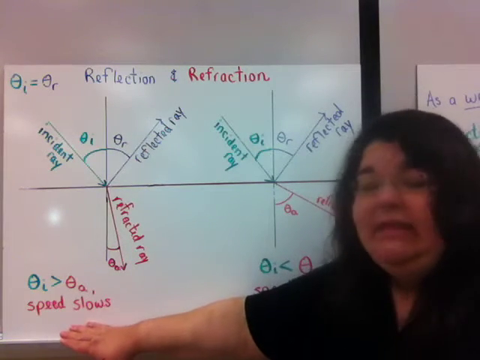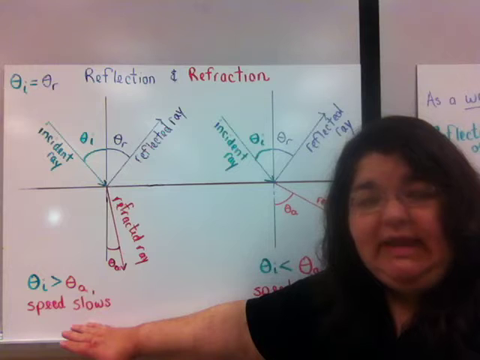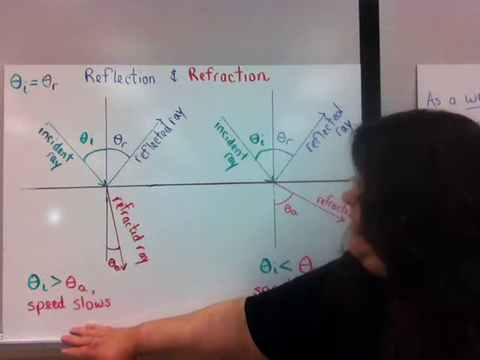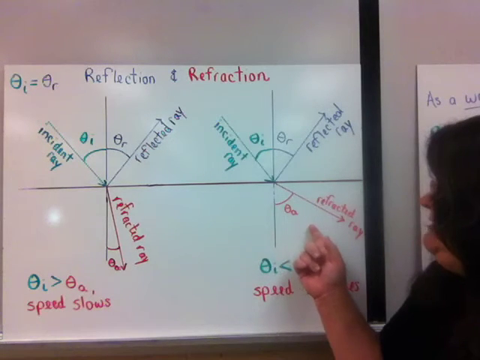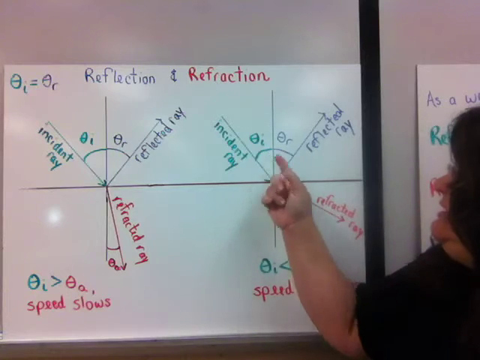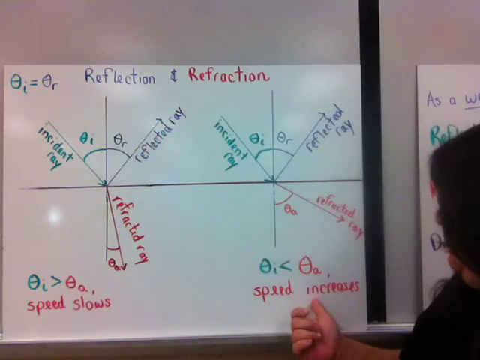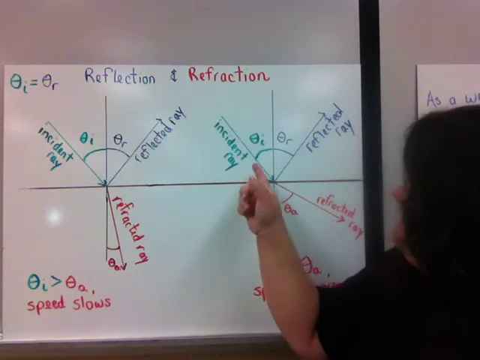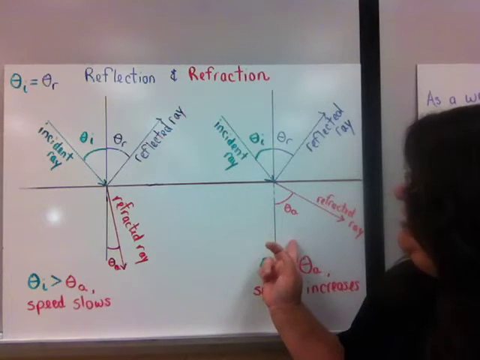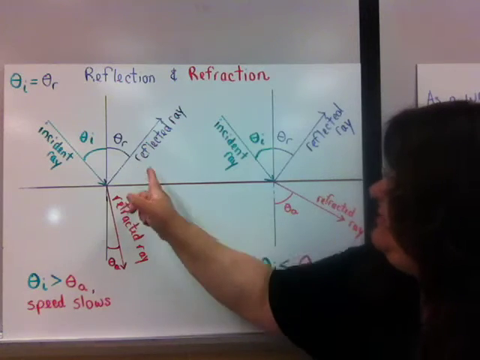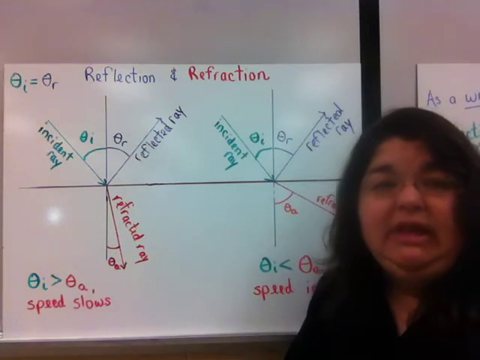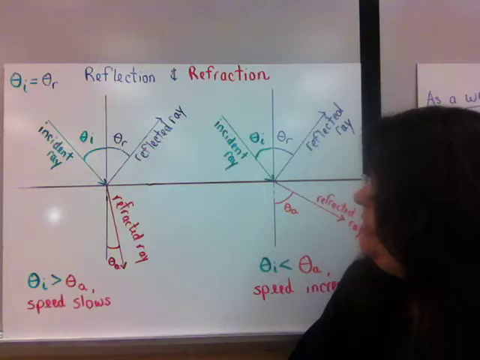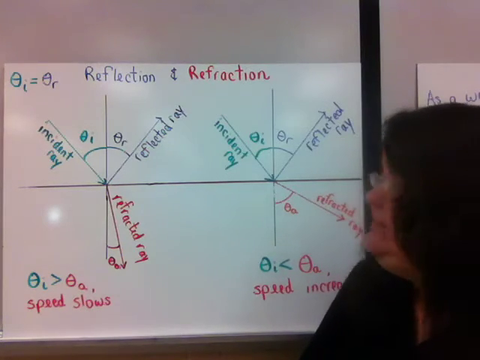And we would say that the speed of the wave has slowed down. Okay? Now, if the refracted ray is greater than the incident ray, then the speed has increased. So this could be like going from water to air, and this could be going from air to water or air to glass. And we'll look more at that in class.